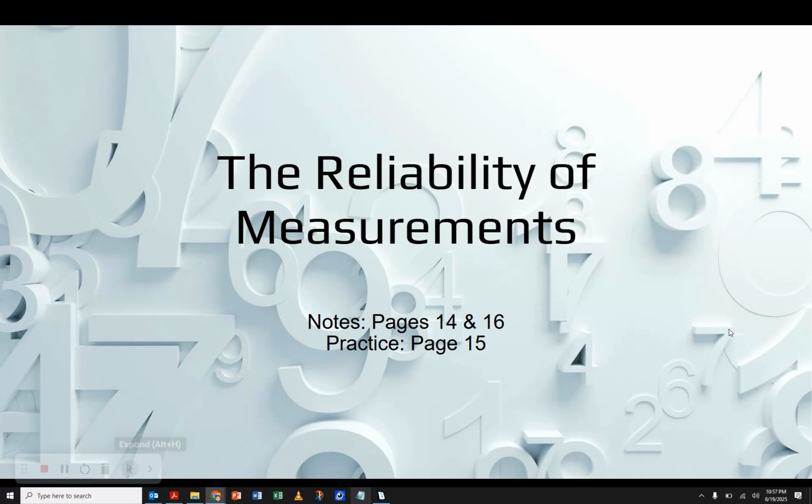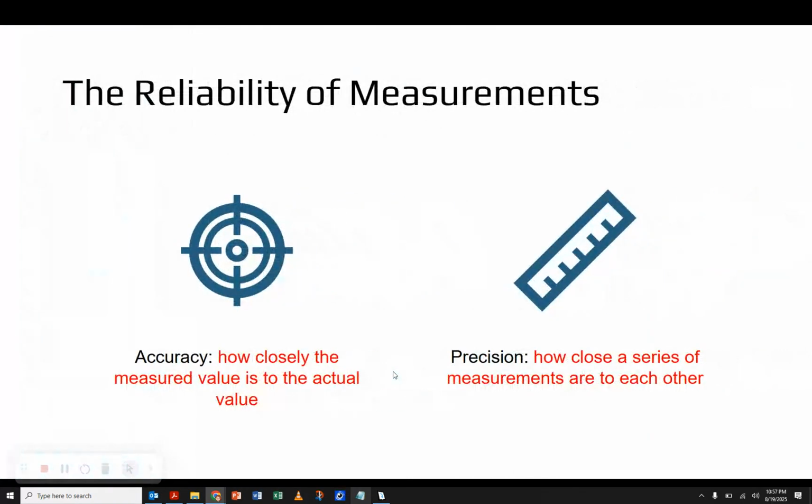So let's jump in. At the top of page 14, you should see the words accurate and precise, or accuracy and precision. And these are two words that are often used interchangeably out in the world, but to scientists they do have distinctly different definitions, and it's important we understand that before we start talking about how these affect and apply to our measurements. So accuracy is how closely the measured value is to the actual value.